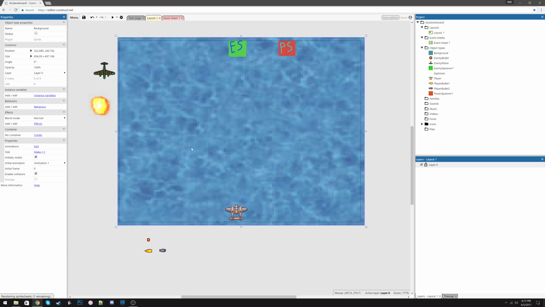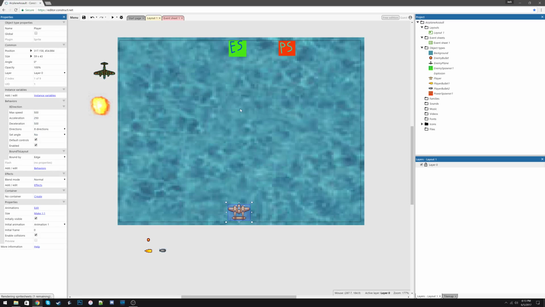Yours won't look this pixelated. Earlier when I had started the project, I had accidentally selected to make it work better with sprites, so that makes everything more pixelated. As long as you don't select that in the beginning when you're starting your new project, it won't look as pixelated as this.